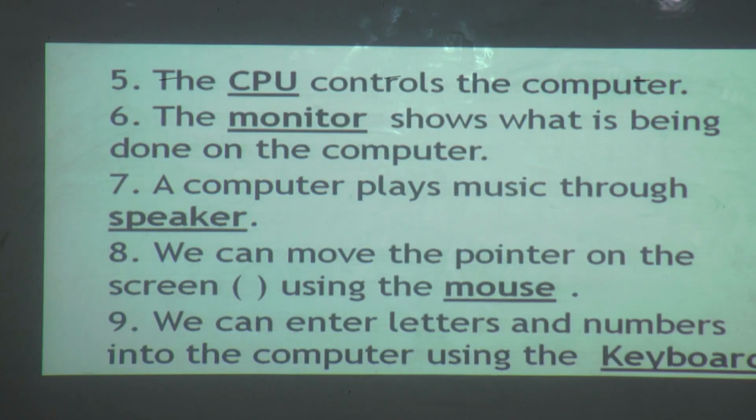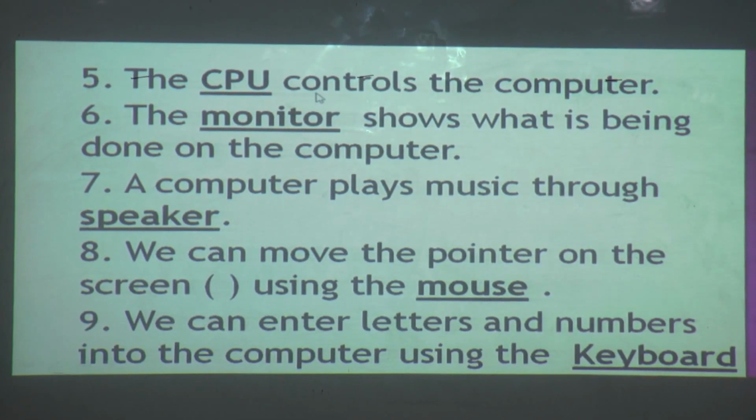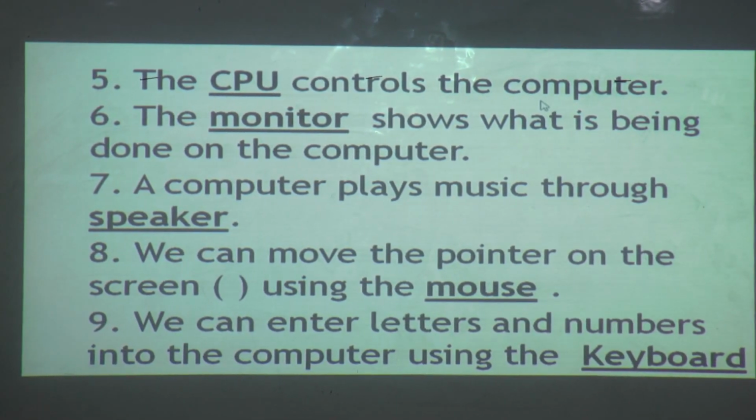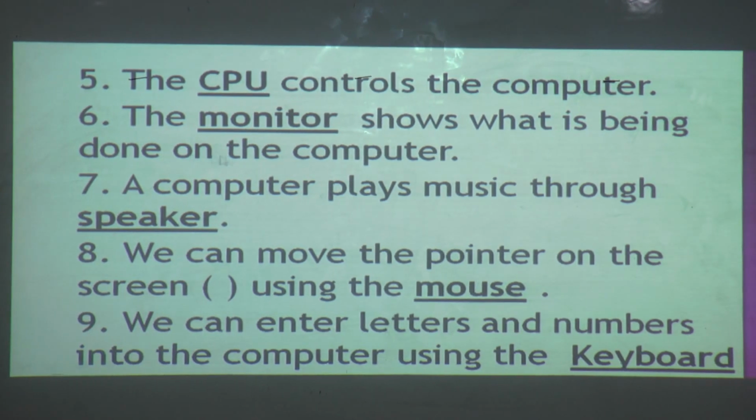Next, we will see additional fill in the blanks. The CPU controls the computer. Who controls the computer? CPU, Central Processing Unit. The monitor shows what is being done on the computer. Who is showing what is being done on the computer?